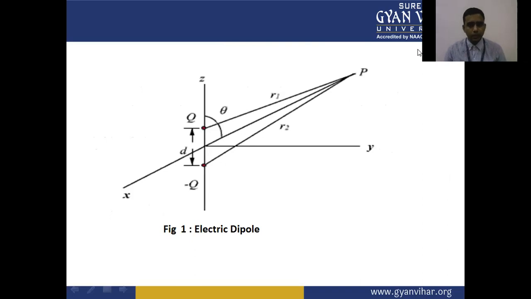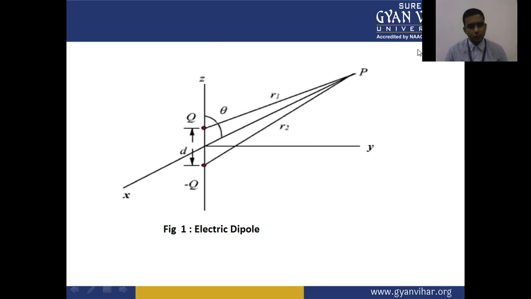See from the figure, as we have discussed, the dipole has a positive charge and a negative charge at the ends, separated by the distance d, and there is a point P at the distance r, where r1 is the distance from Q, and r2 is the distance from minus Q. The angle formed with the z axis is theta.